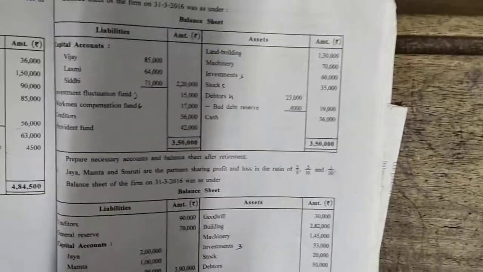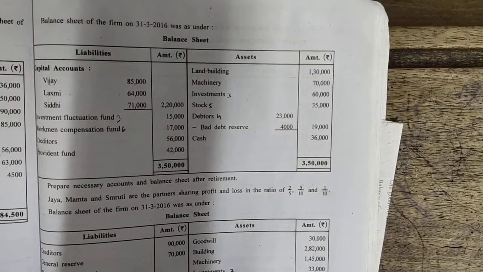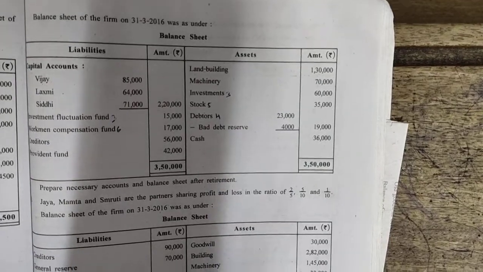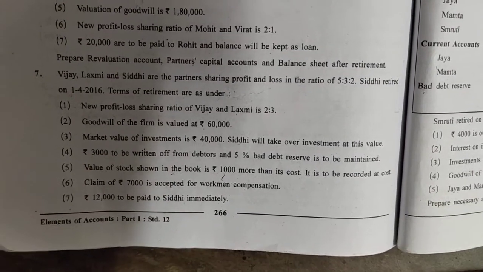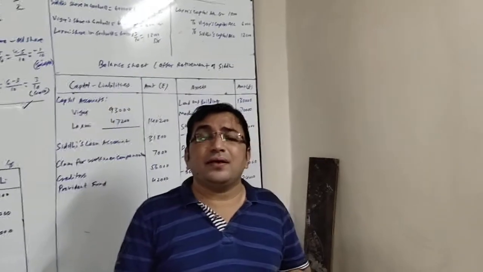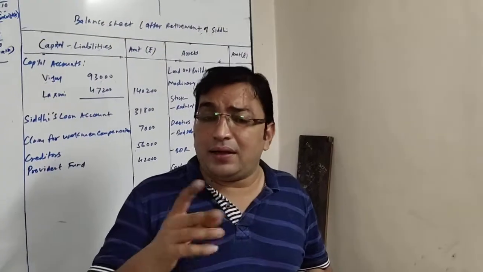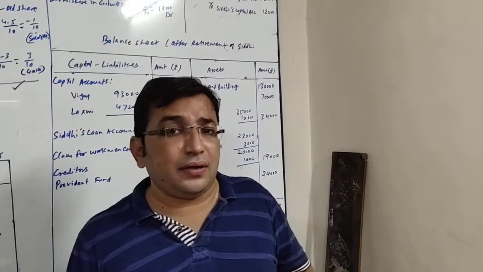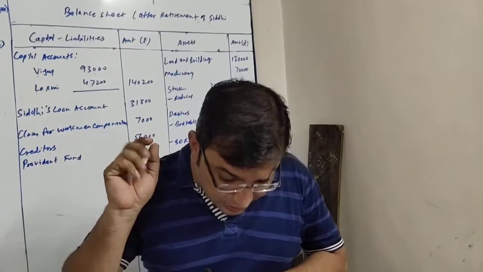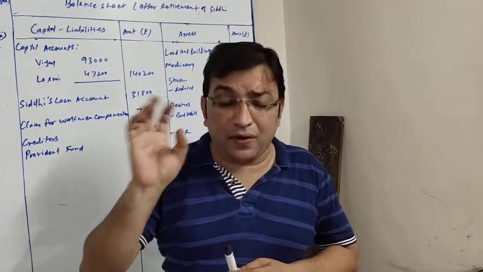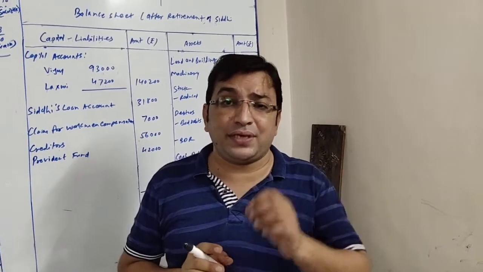Next item is workman compensation fund with the marked adjustment 6. Adjustment number 6 says claim of rupees 7,000 is accepted for workman compensation. Now friends, workman compensation fund, it is a reserve, and it is given 17,000, but there is a claim for workmen compensation of rupees 7,000.